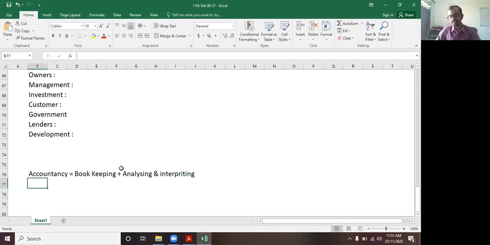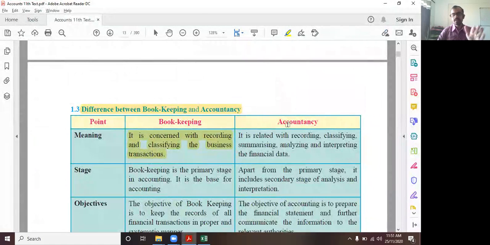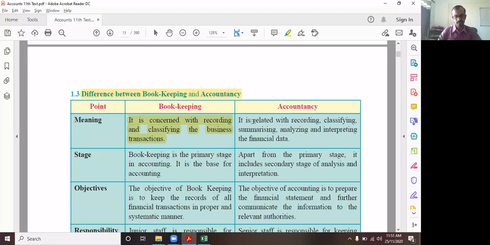Where the thinking of bookkeeping ends, there the thinking of accounting begins. So that is what accountancy. So it means accountancy is by default bookkeeping plus analyzing and interpretation. Go ahead, Sania.